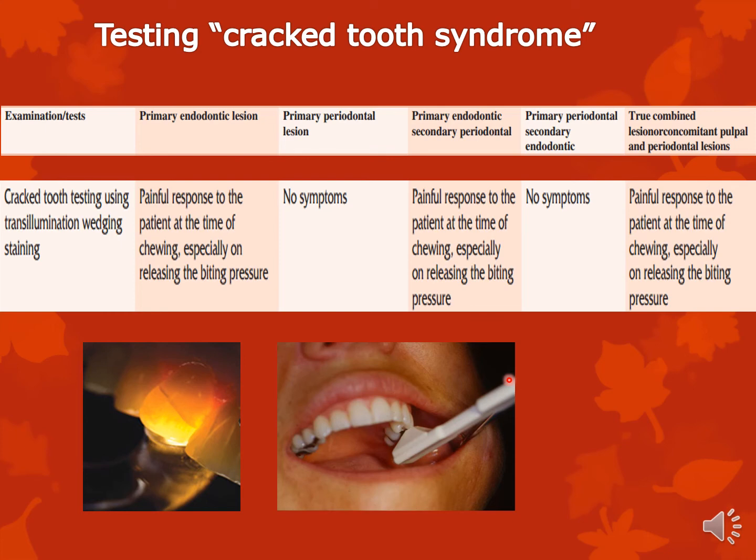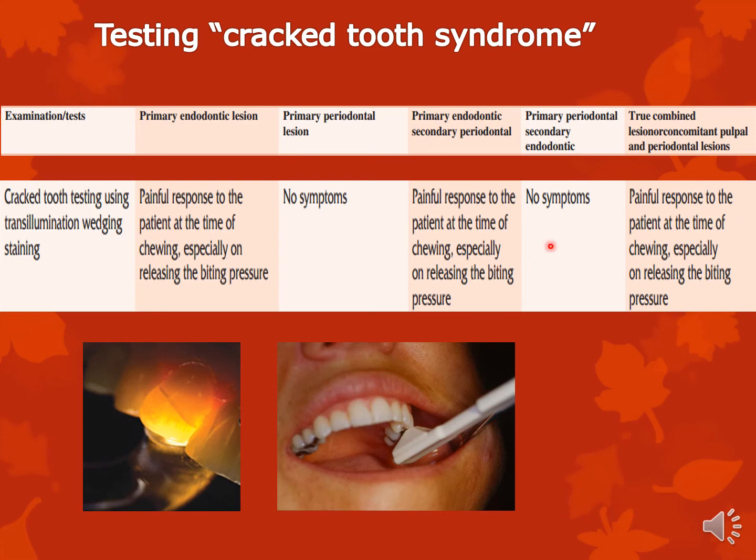So in a primary endodontic lesion, where the crack has involved the pulp, the patient comes to you with pain, especially on chewing, especially on releasing the biting pressure. What is assumed is that when the patient bites, the two segments are driven apart, and when the patient releases the biting pressure, the two segments come together, and this is what causes the pain.